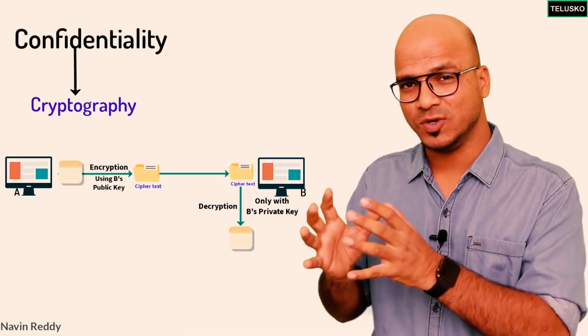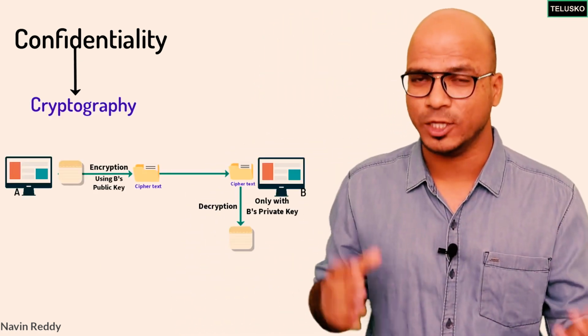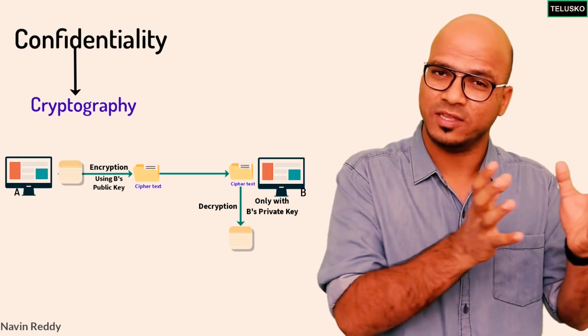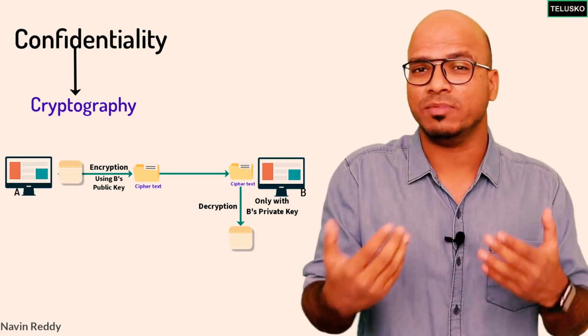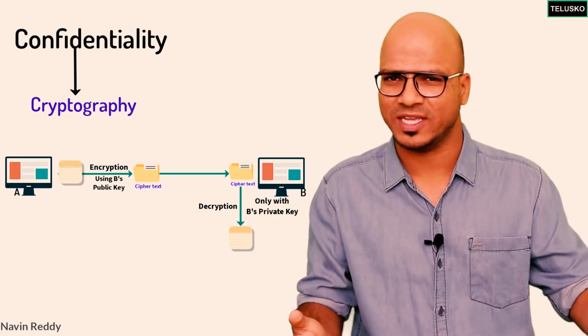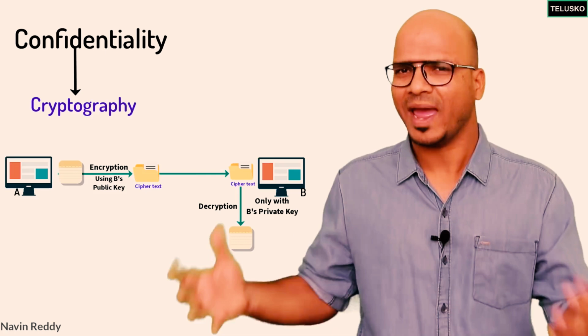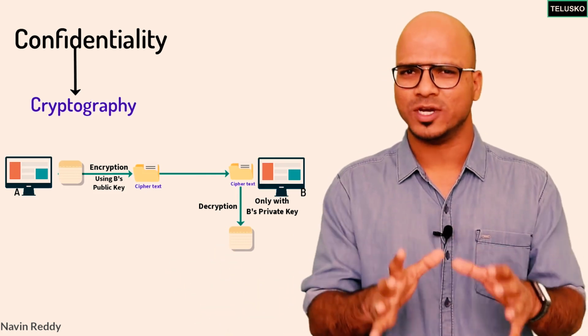What we do is we use the receiver's public key to encrypt the message, and the moment this message is received at the receiver end, the receiver will decrypt it with the help of his own private key. No one else can decrypt the message because no one has the receiver's private key. So that works, right? We have achieved confidentiality. What about authentication? How do we achieve that?